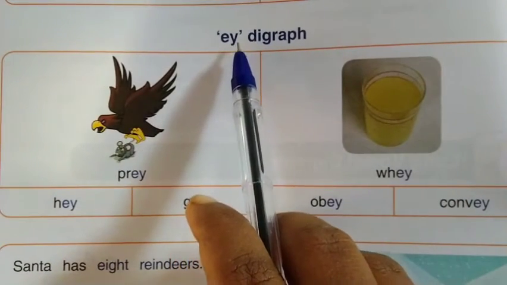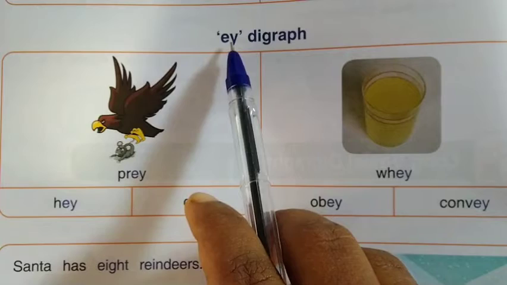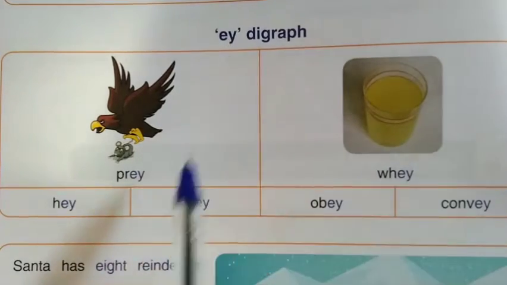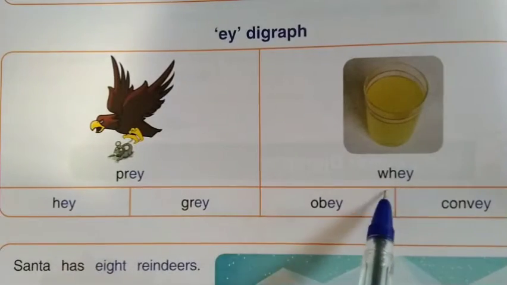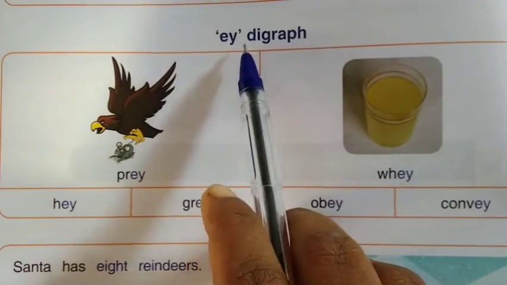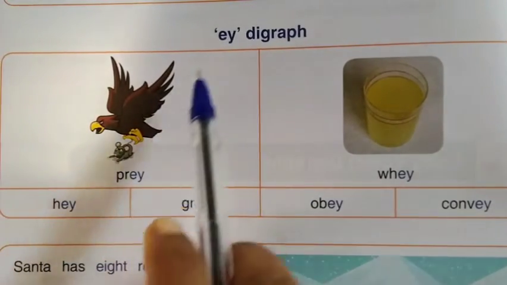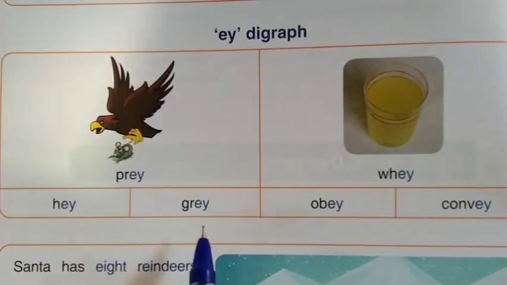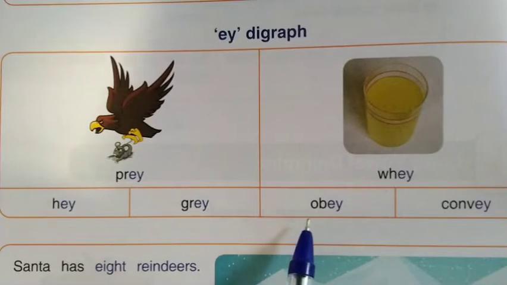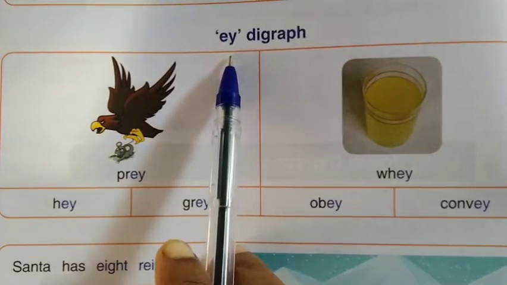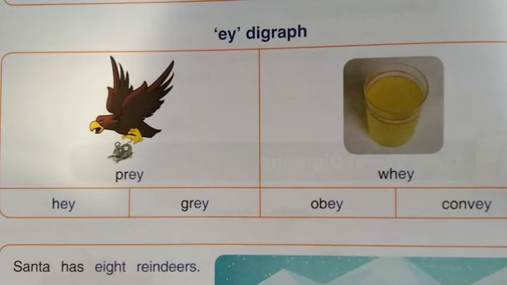E, Y. The letters make the single sound A. Pray. A way. A hay. A gray. A obey. A convey. Yes. Shall we move to the next one?